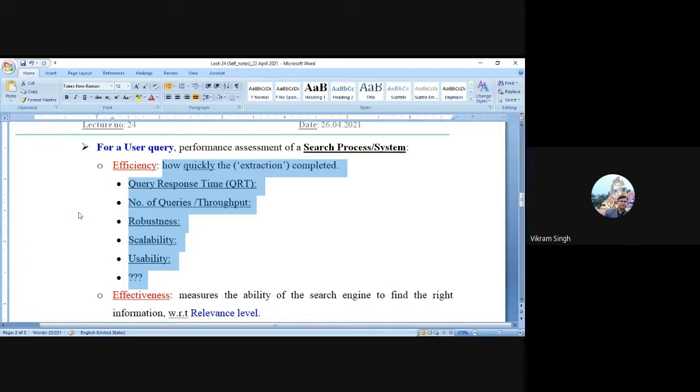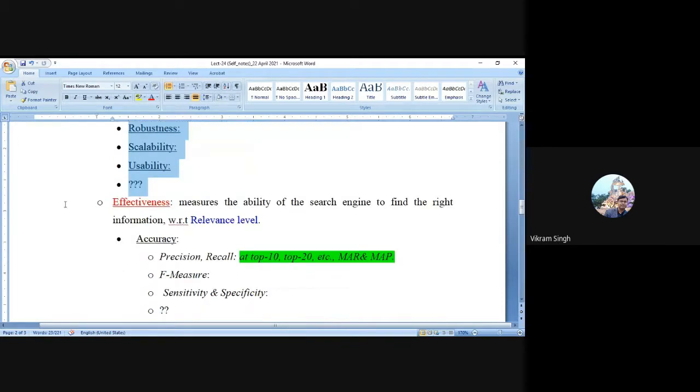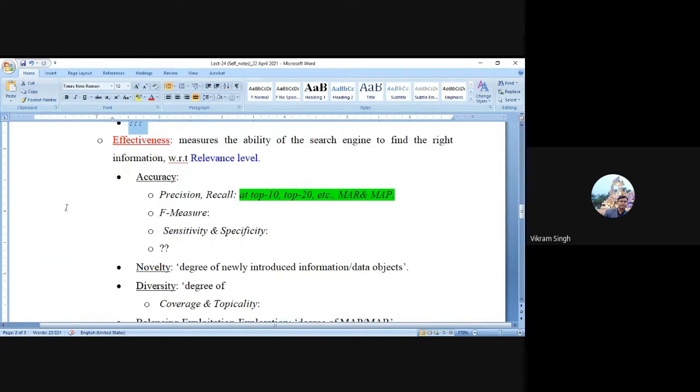Now, efficiency is okay, but it is also very important to deliver really relevant, or exactly matching, information to the user, and that comes from the effectiveness side. The second aspect is the ability of the search engine to find the right information. The right information is again a subjective notion, because it could be relevant, it could be proximity, it could be an exact match.